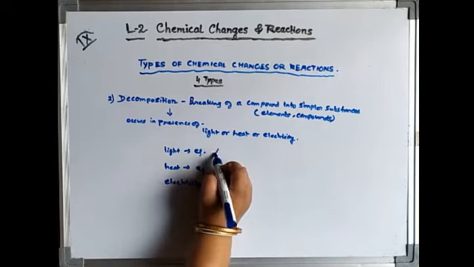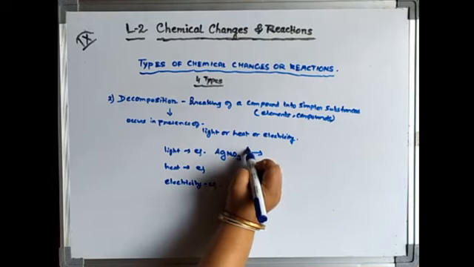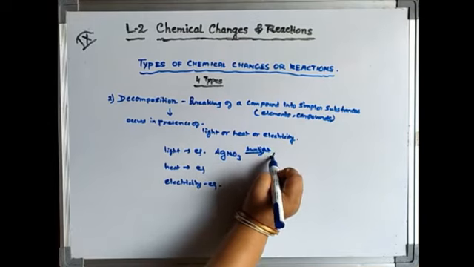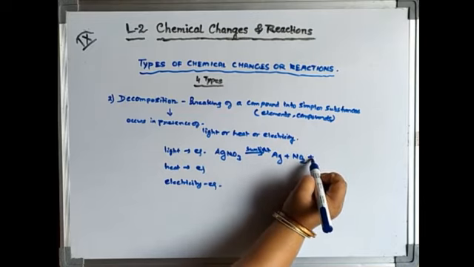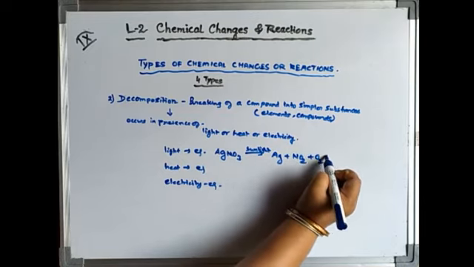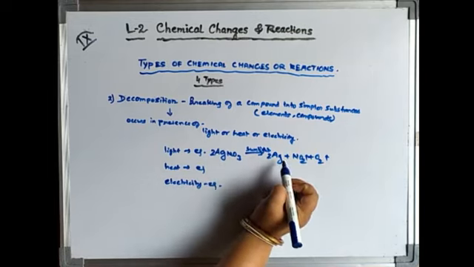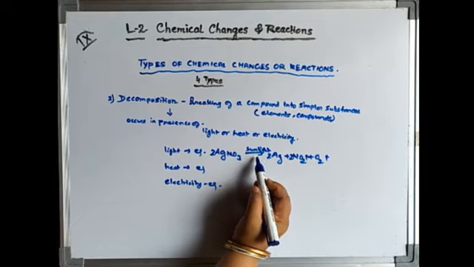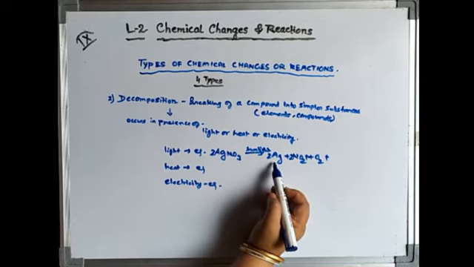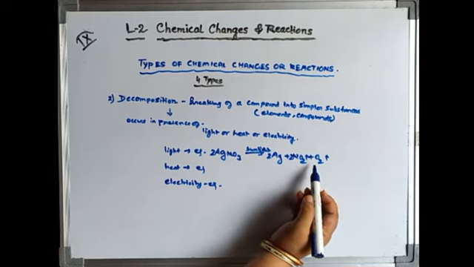One example, let us see AgNO3, silver nitrate. Silver nitrate in the presence of sunlight decomposes to silver plus nitrogen dioxide gas is evolved plus oxygen gas is evolved. Okay. So now you balance it: 2Ag plus 2NO2. So what happened? The silver nitrate solution, when it decomposes in presence of sunlight, gives pure silver metal, plus nitrogen dioxide gas evolved, plus oxygen gas evolved.